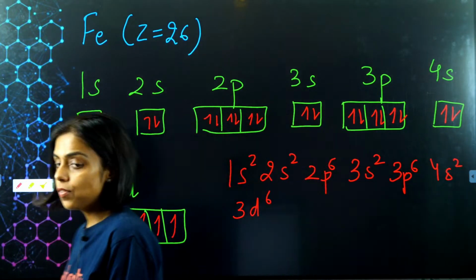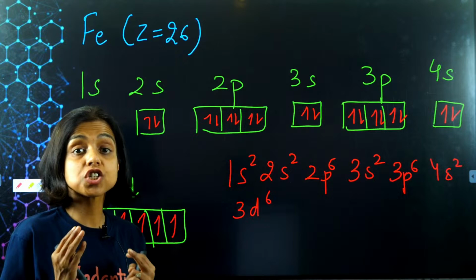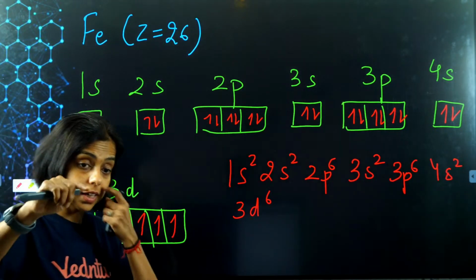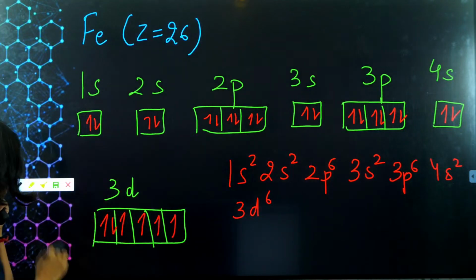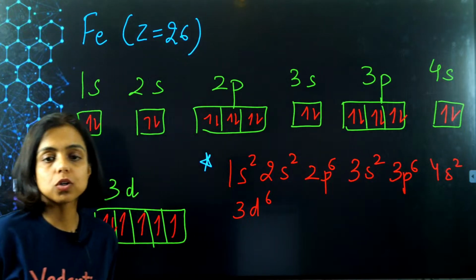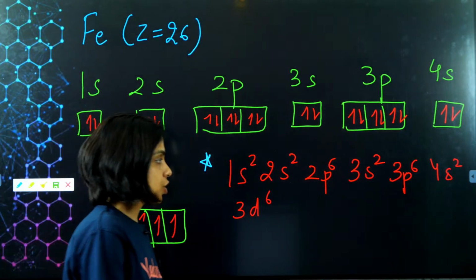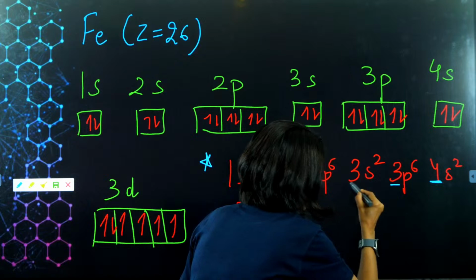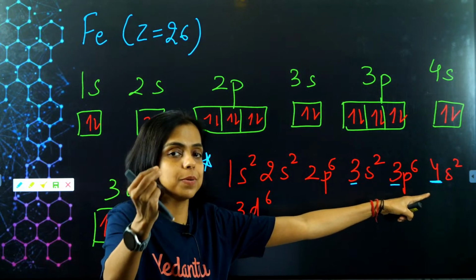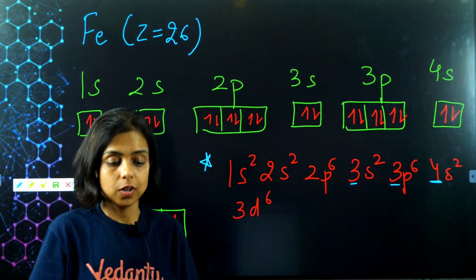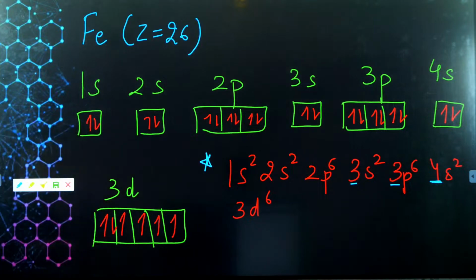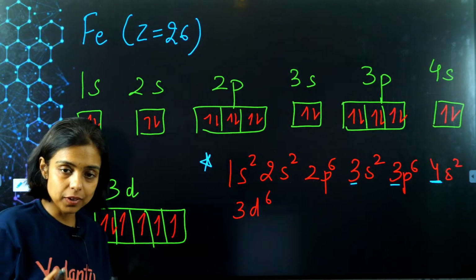3d6. If I ask you which is the valence shell of iron, the outermost shell, the shell which is at last, can you please tell me the outermost shell in iron? This is the configuration of iron, right? It is the 4th shell, because these numbers represent the shell. The maximum value of shell is 4. So the 4th shell is the maximum shell, the valence shell. 1, 2, 3, 4. This way the shell will move. Got it, guys? Okay, let me tell you again.